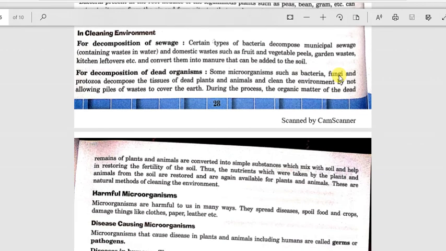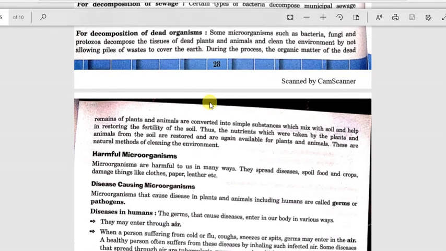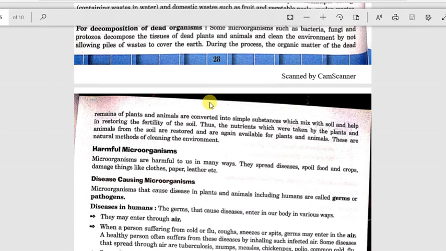For decomposition of dead animals, some microorganisms such as bacteria, fungi and protozoa decompose the tissue of dead plants and animals and clean the environment by not allowing piles of waste to cover the earth. During the process, the organic matter of dead remains of plants and animals is converted into simple substances which mix with the soil and help in restoring the fertility of soil.